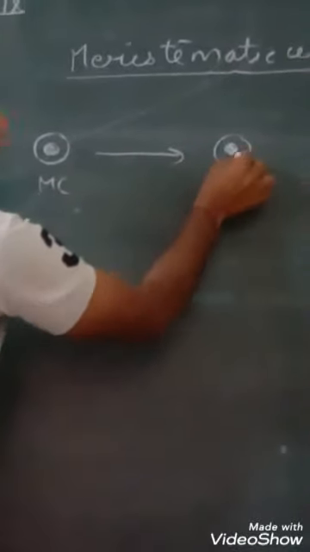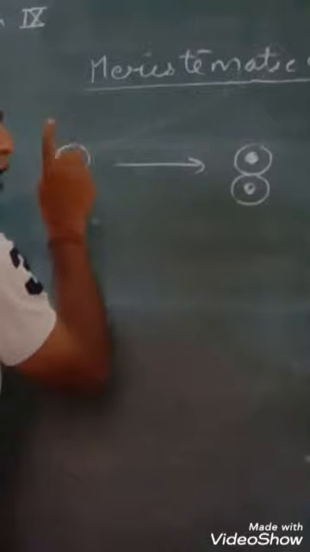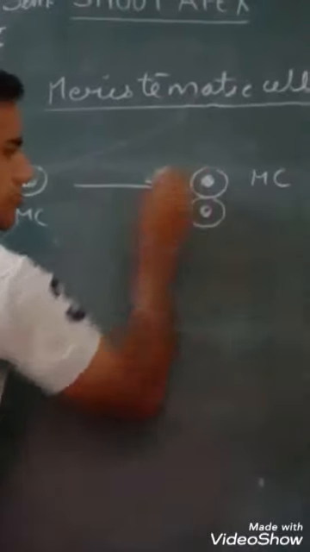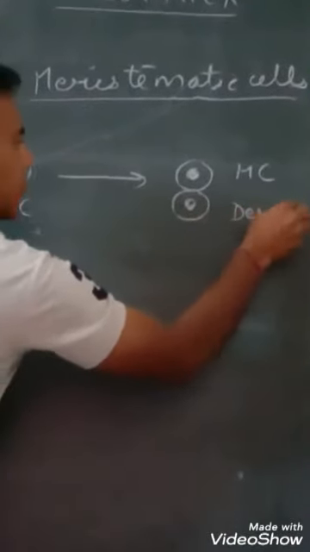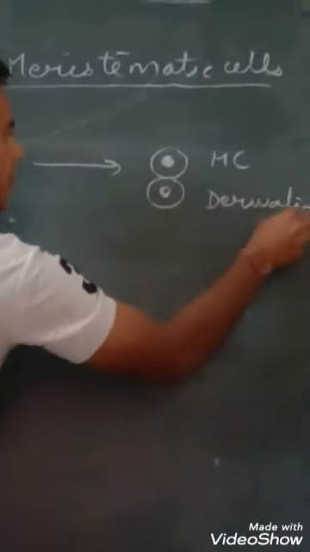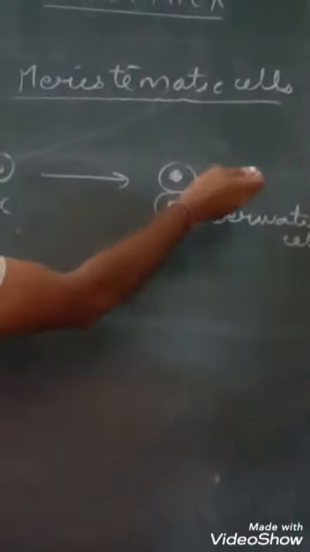One cell retains the office of main cell or mother cell. It is known as the meristematic cell, whereas the other cell is known as the derivative cell.